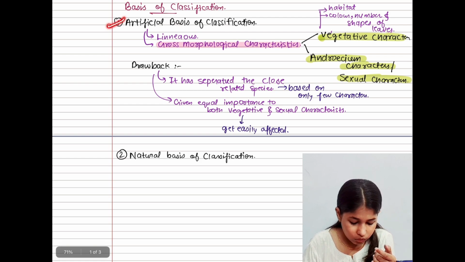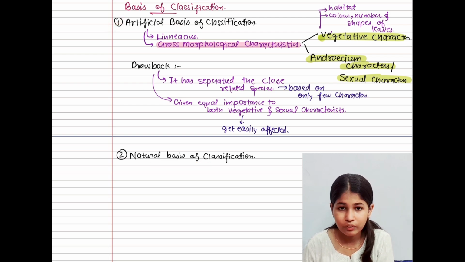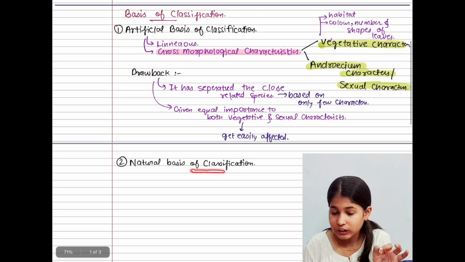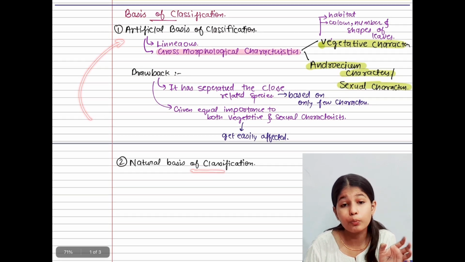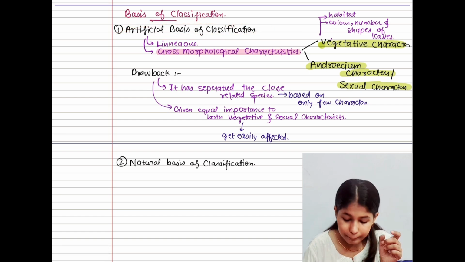Once you complete the natural basis of classification, you will find that it was just an improvement of the artificial basis of classification.